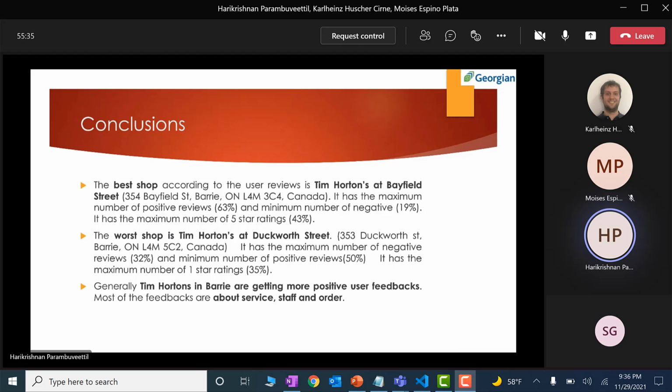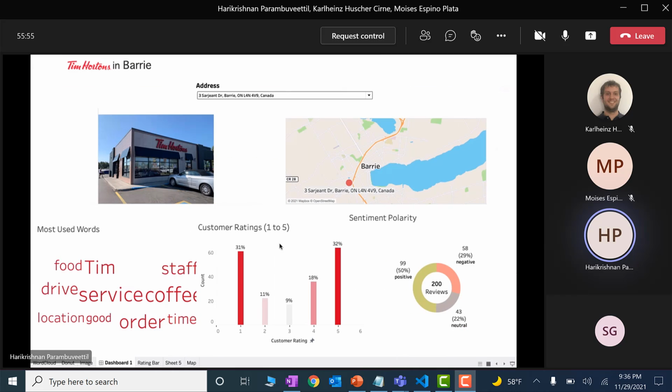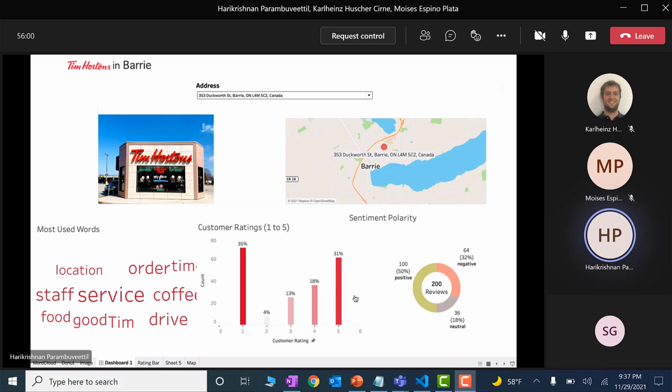It has got 63% positive reviews, and 43% of its ratings are 5-star. And the worst one, we can say, is the Tim Hortons on Duckworth Street. It has got the maximum number of 1-star ratings and only 50% positive